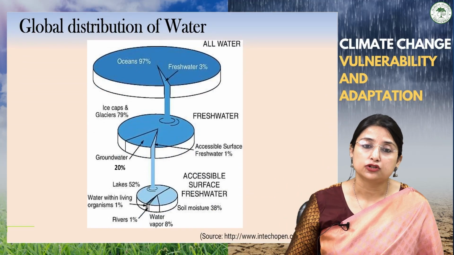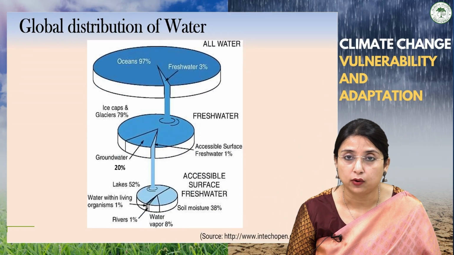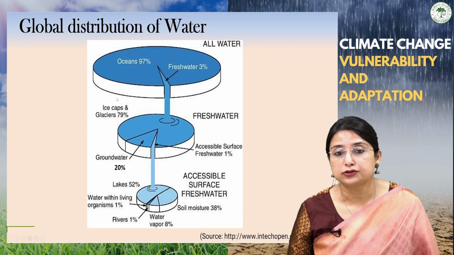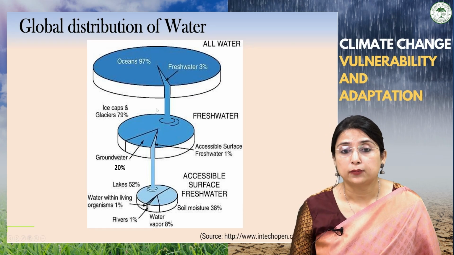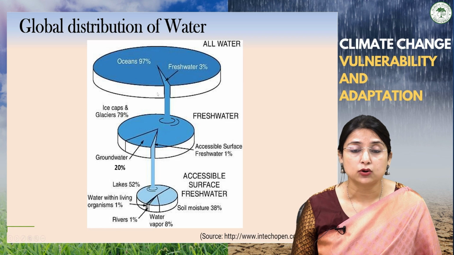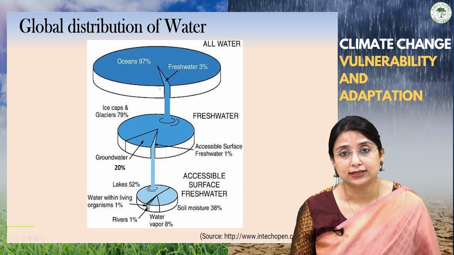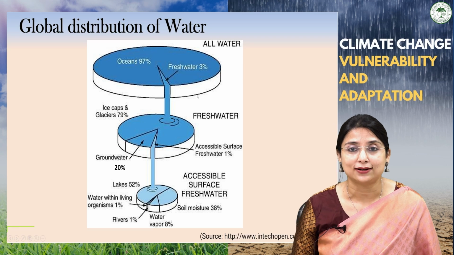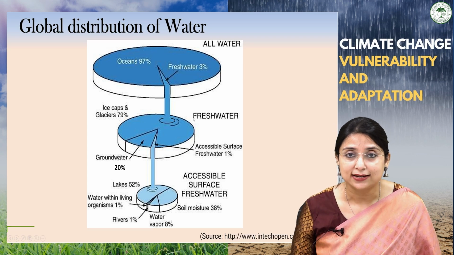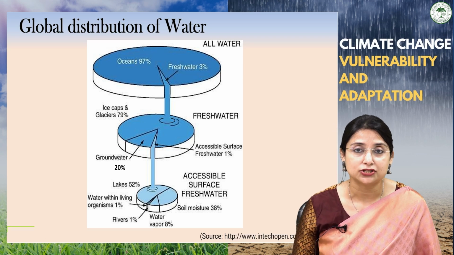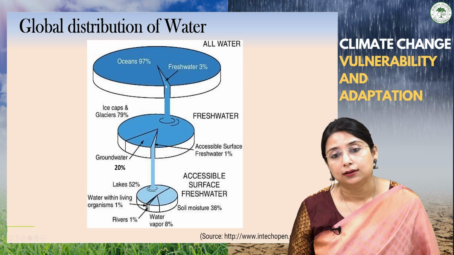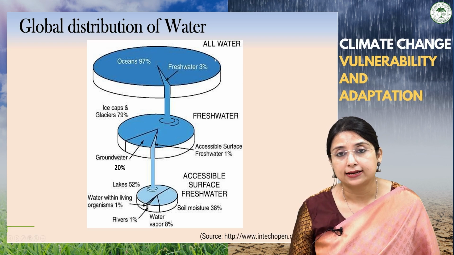This figure shows the global distribution of water, and it is very clear from this figure that the ocean contributes 97% of the water present on planet Earth, while we have only 3% fresh water, on which we mainly depend for drinking, washing, agriculture and so on. So the usable water, the fresh water, is 3%.